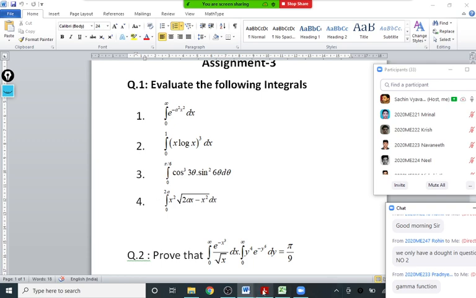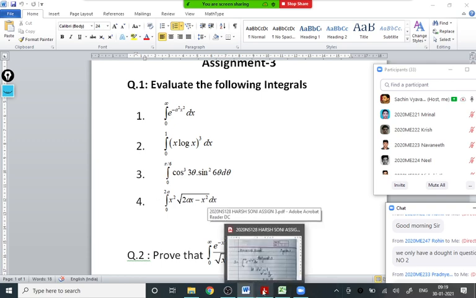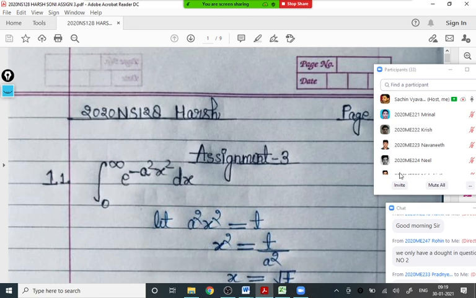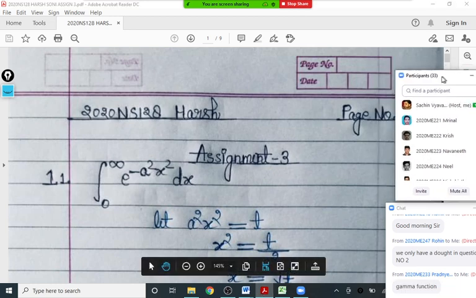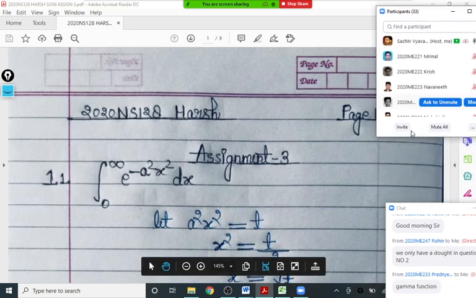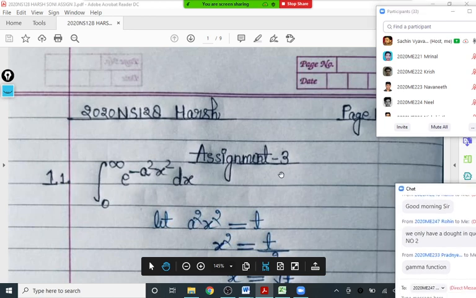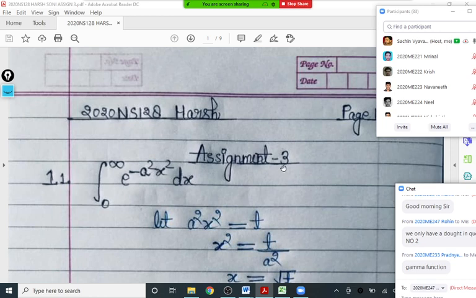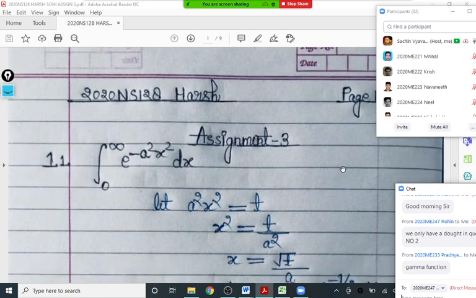So I'm taking one of the assignments submitted from the NS here. Remember, the first thing, yes, the representation of this Harsh is very good. Whatever he's writing is neat and clear. Because of that, I've taken this assignment here. There are many who are submitting like this, but yes, one of these assignments is nicely written here.